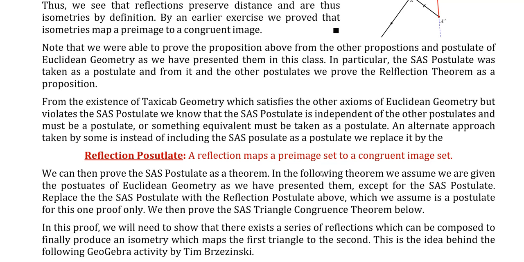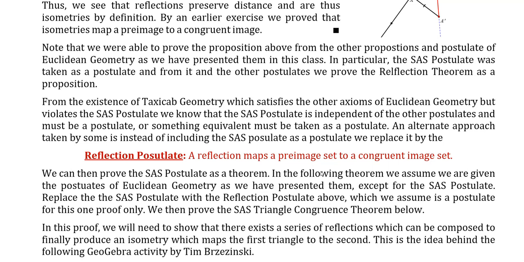So an alternative way of doing things is, instead of accepting the SAS as a postulate, we could accept instead a reflection postulate that says a reflection maps a preimage set to a congruent image set.